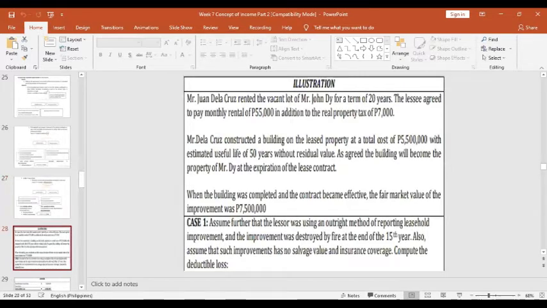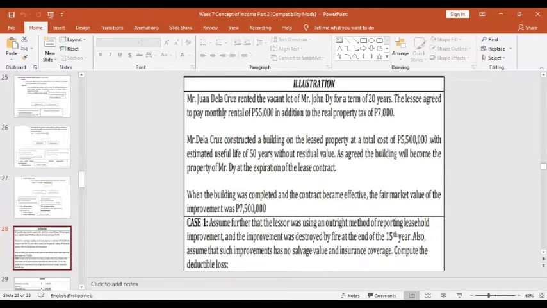So let's have our illustration here again. Mr. Juan de la Cruz rented the vacant lot of Mr. John D for a term of 20 years. The lessee agreed to pay the monthly rental of 55,000 in addition to the real property tax of 7,000.